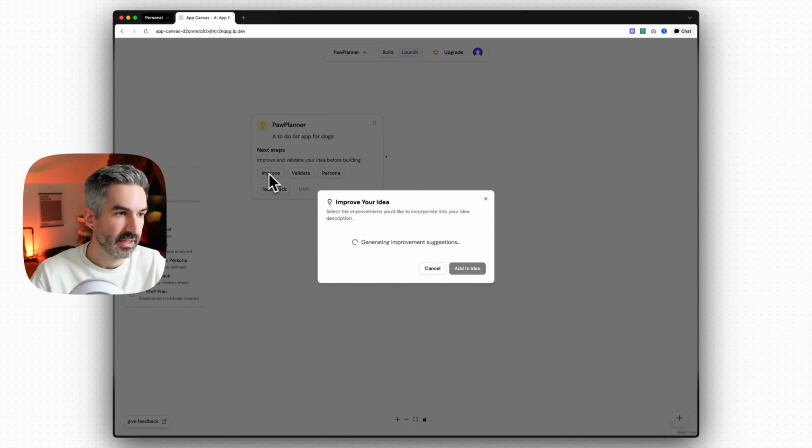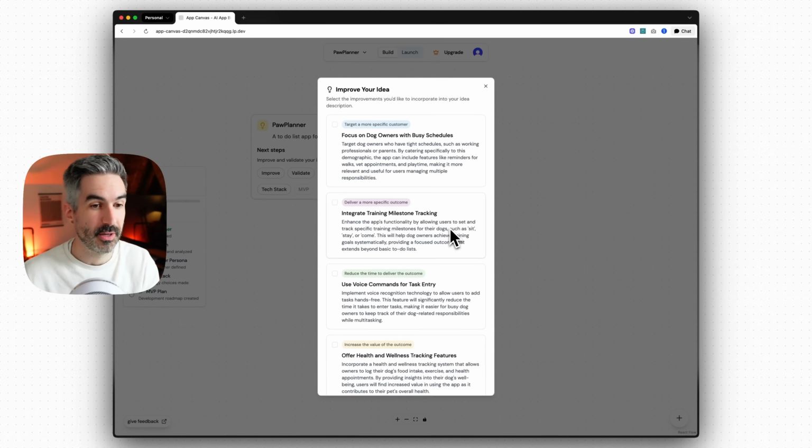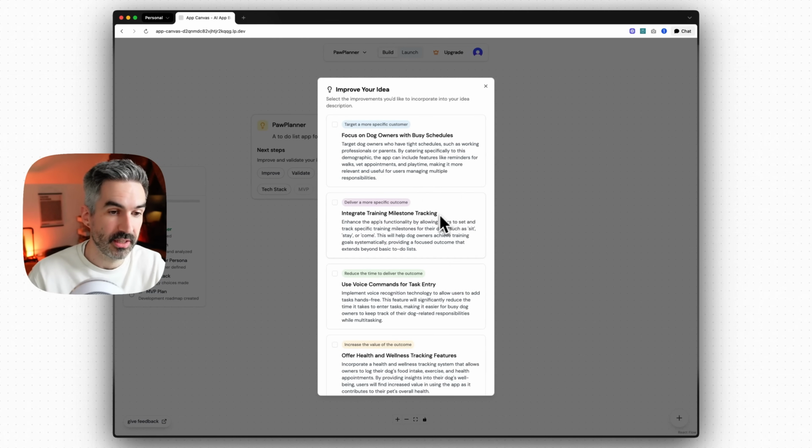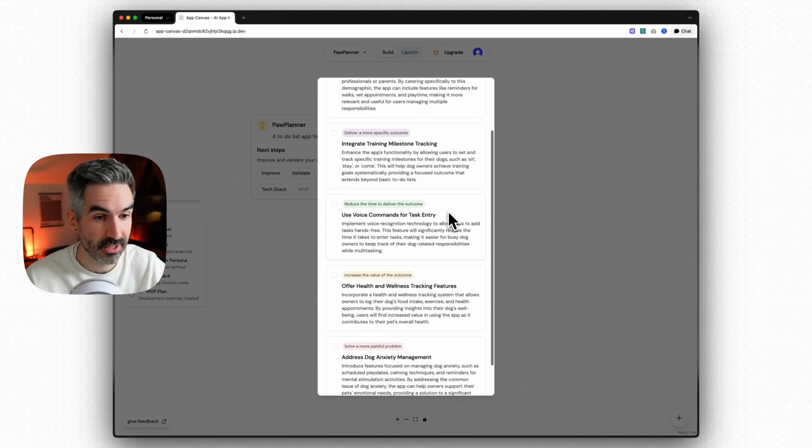So if I click improve here, this is basically going to improve my idea, because we don't always start off with the best idea. It might just be a very generic idea that lots of other people have done. And so I've also built into this basically my 6-step framework for improving your app ideas.